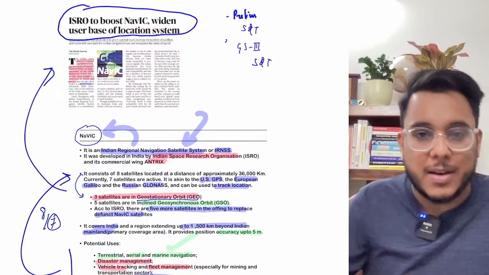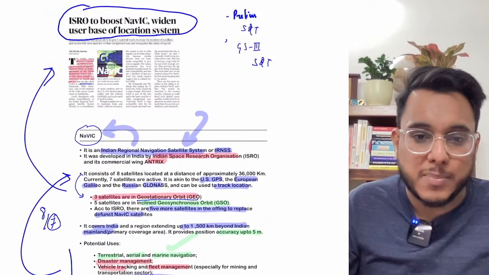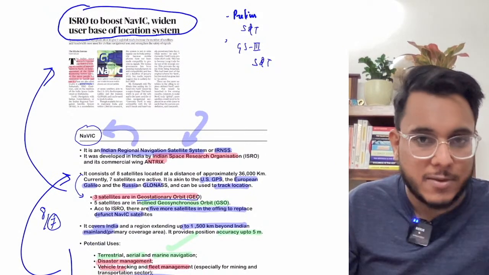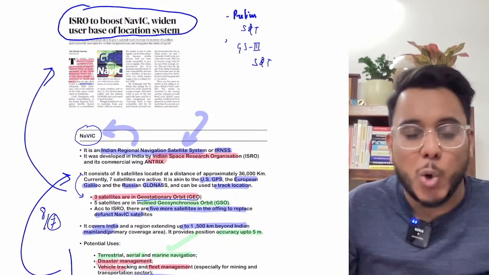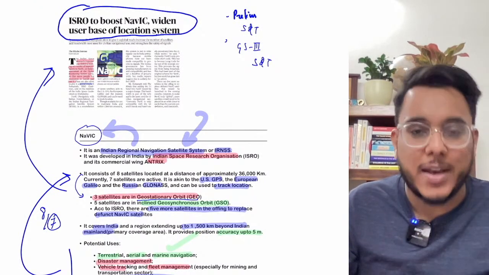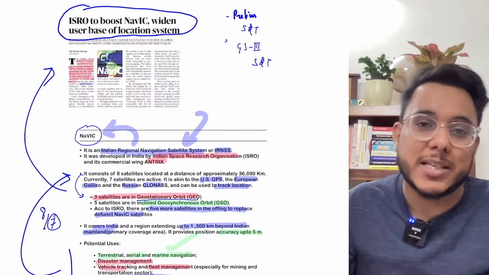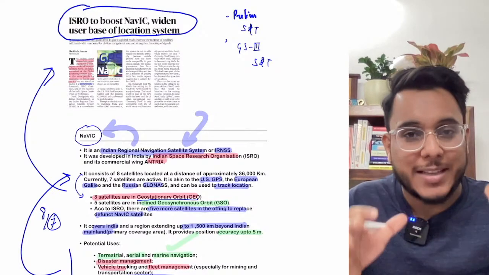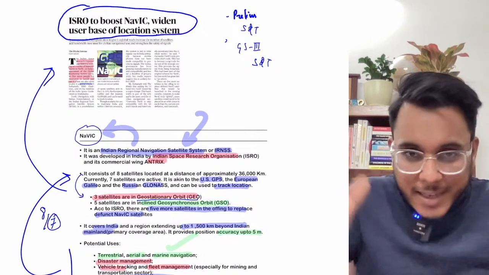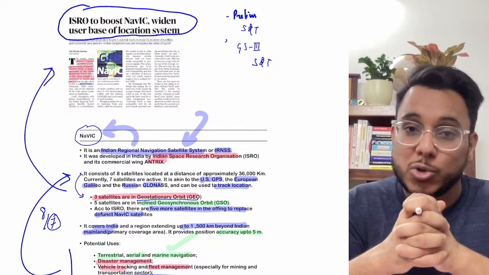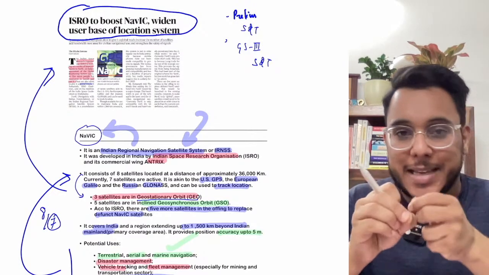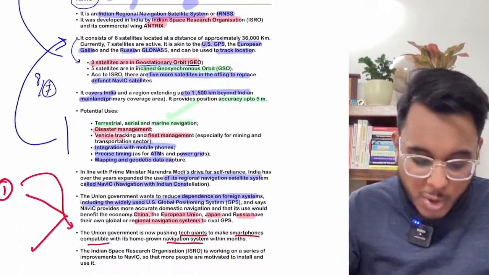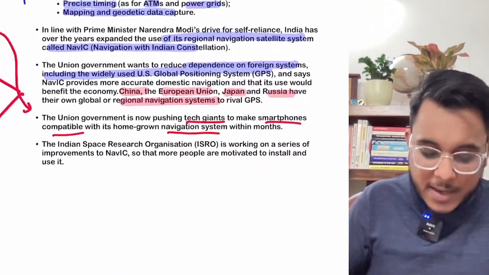Today, for example, we have Google Maps which uses GPS services. There the global search is possible, but in Navic that global search might not be possible. Why? Because it provides coverage over India and 1500 kilometers beyond India. So ISRO is making tweaks so that global reach is also possible.